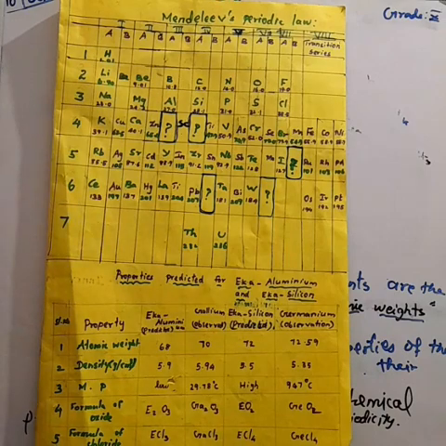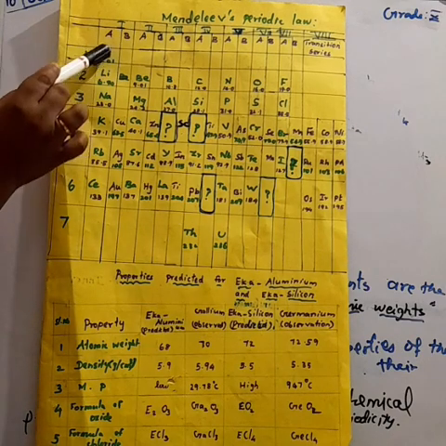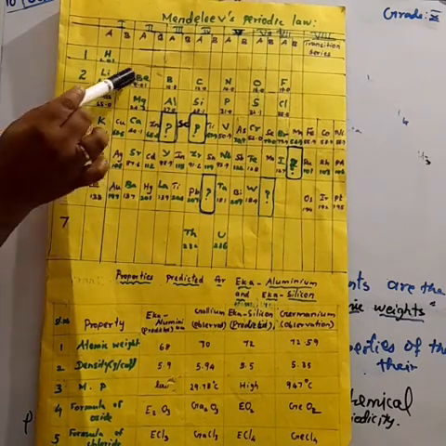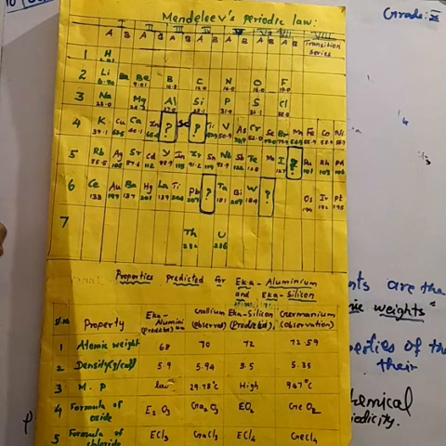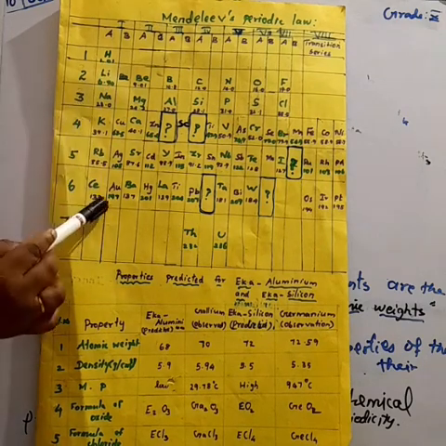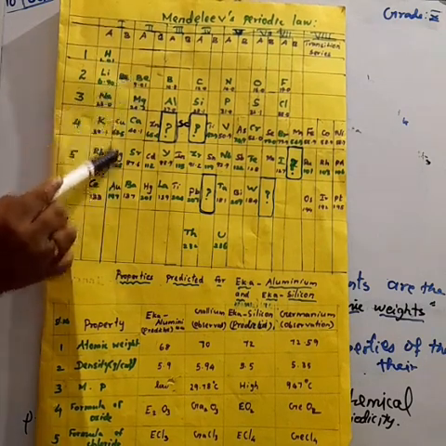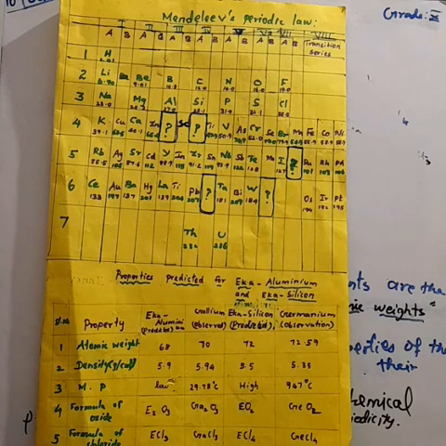This is true for all the elements in the periodic table. The elements are arranged in increasing order of atomic weight, but elements with the same properties are arranged in the same group.